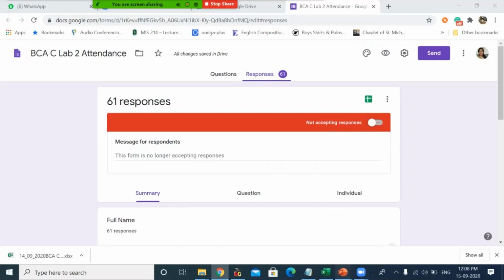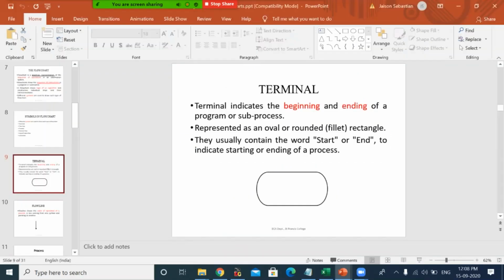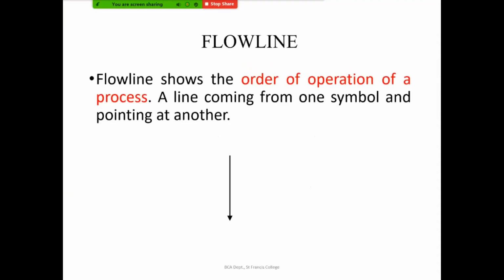As I told, the flowchart will be starting and ending with a terminal symbol. And then the next symbol we have to study is the flow line. The flow line shows the order of operation of the process. Wherever the flow line is taking, to whichever symbol, indicates the order of operation of the process or the algorithm.